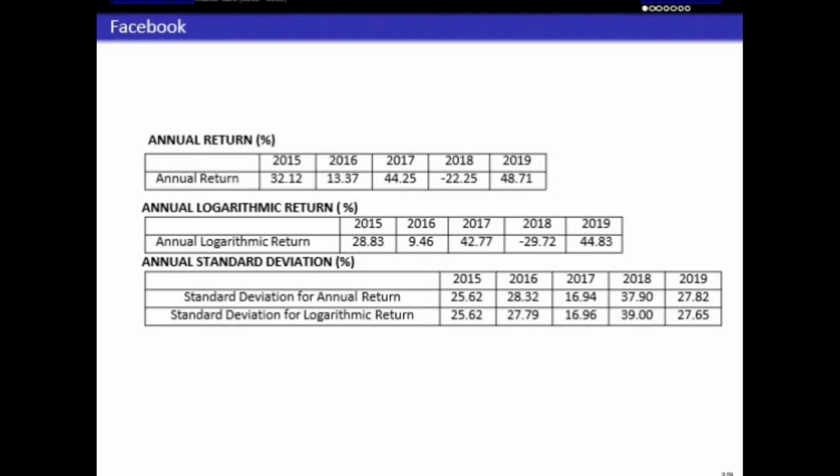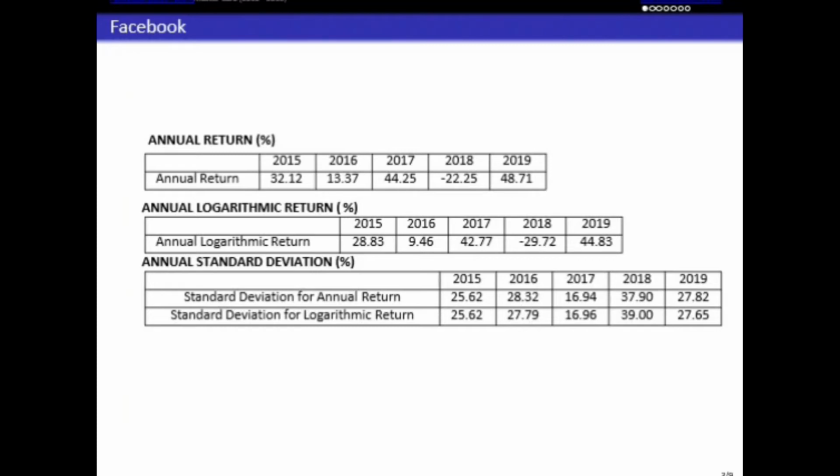For 2015, annual return has 32.12, while 2016 it has 13.37, 2017 it has 44.25, and 2018 negative 22.25, and the highest among the years for annual return is 2019.